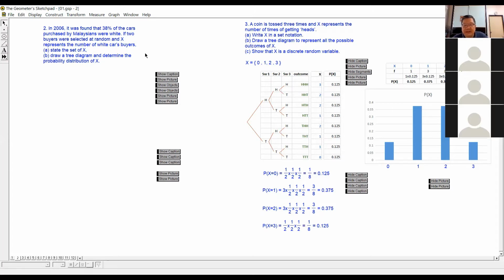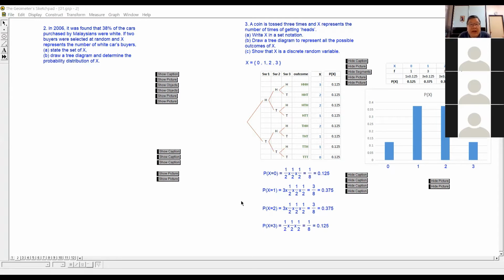Can you tell me what are the values of X? You're going to select two cars. X is the number of white cars. So what can this X be?